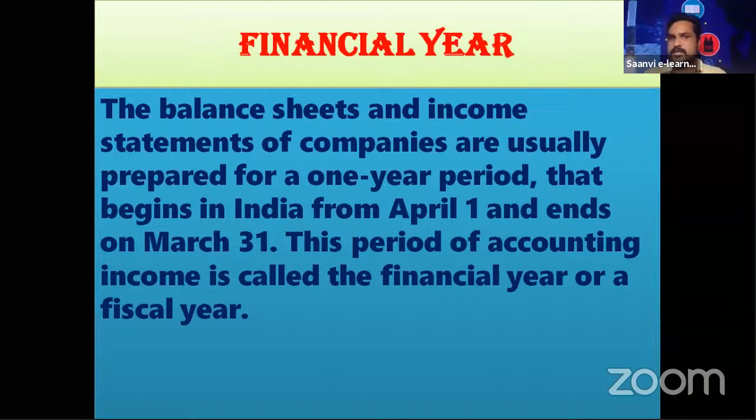What do you mean by financial year? It is the year for calculation of accounting income. Every year March is the closing date. If you observe some companies, they calculate the tax, closing stock, opening stock, all terms related to the financial year.